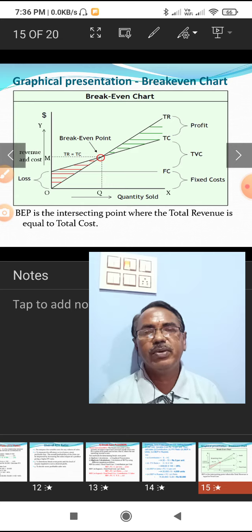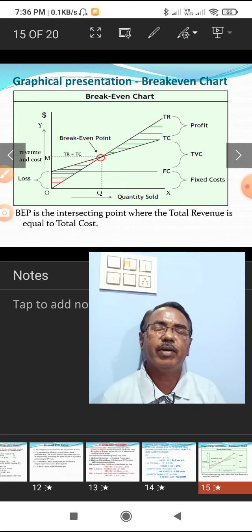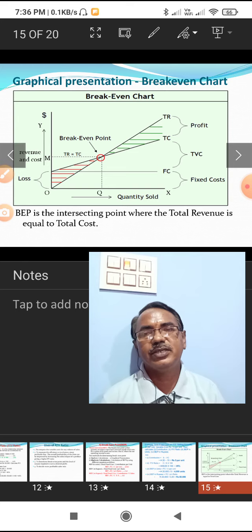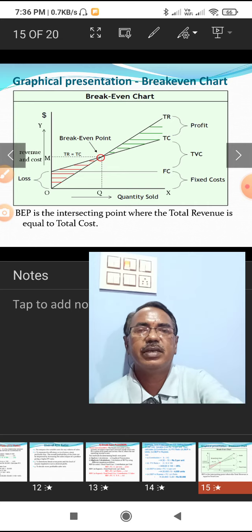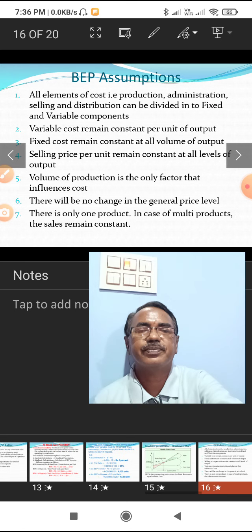At OQ quantity, which is the break even quantity, and OM is the value where the break even occurs, there is no profit, no loss. Total revenue TR must be equal to TC. This is called the graphical presentation of the break even chart.